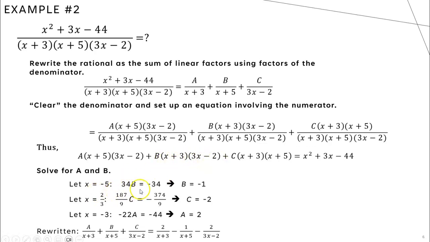All this ends up giving us 34b, which I want to equal what I get when I plug negative 5 into the right side of the equation. So negative 5 squared plus 3 times negative 5 minus 44 will also give us negative 34. So b is equal to negative 1.